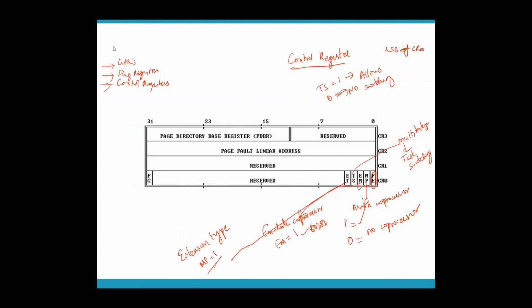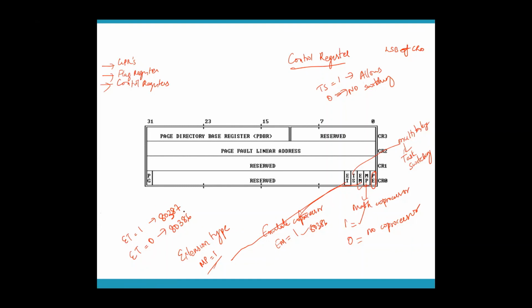So what does ET bit tell you? ET bit tells you who is the math coprocessor. So if ET is equal to 1, it means 80387 is the math coprocessor.